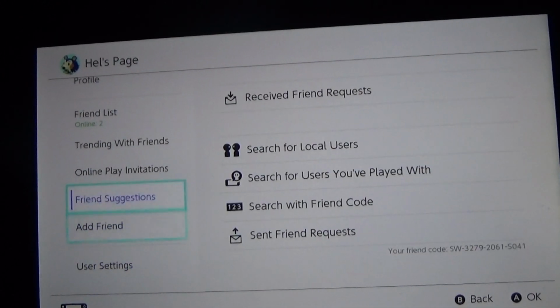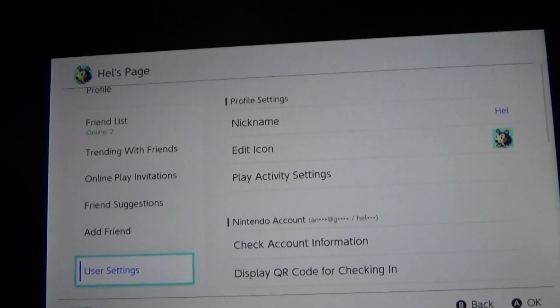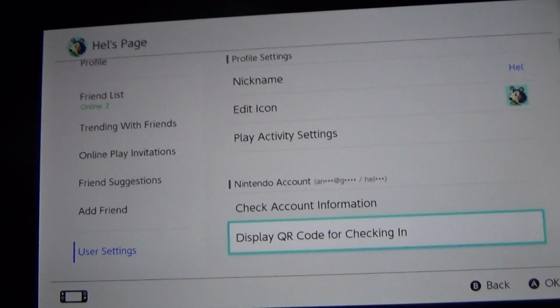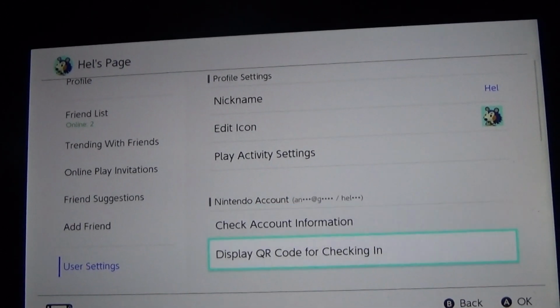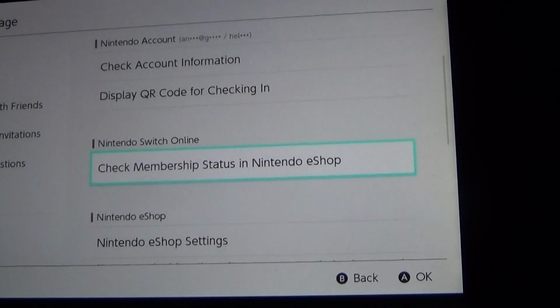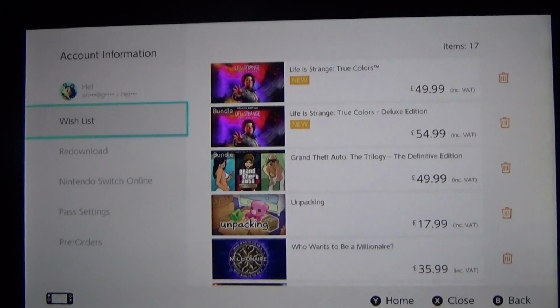You go into your profile page and then you scroll down to user settings. Then you go to check membership status in Nintendo eShop. And then if you go to the top, you'll see wishlist.